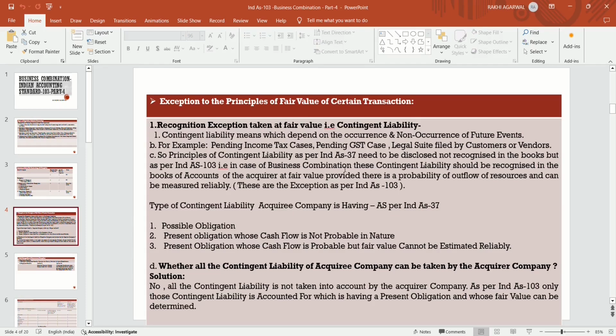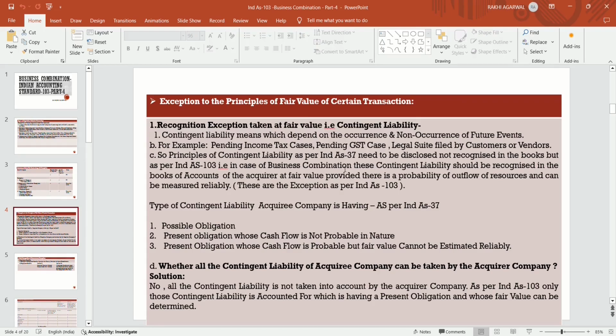But as per Ind AS 103, that is in case of business combination, these liabilities should be recognized in the books of accounts of the acquirer company at fair value, provided there is a probability of outflow of resources and it can be measured reliably. Only then will these contingent liabilities be recognized in the books of the acquirer company at fair value.